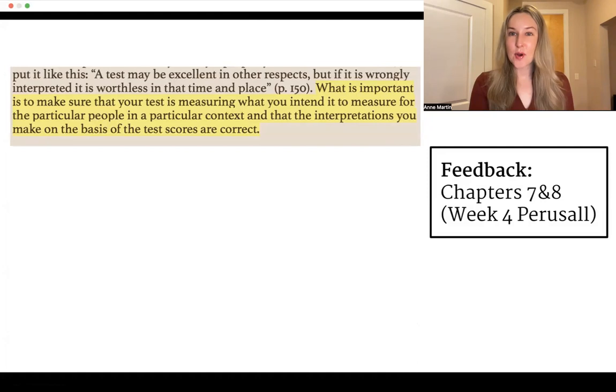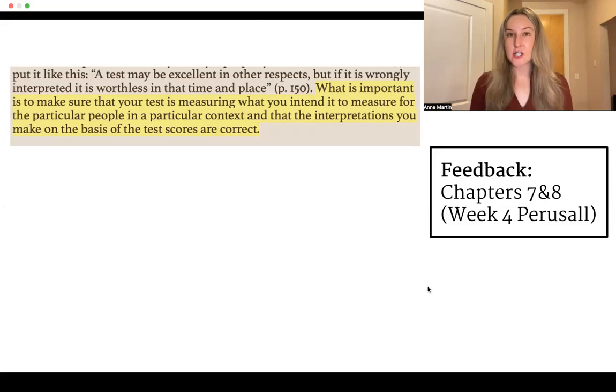Again, I continue to be impressed with all of the engagement and the connections that everyone's making. A lot of people made some really great points, particularly with chapter 7, involving bringing together everything we've done so far in terms of ethics and how that reads on to establishing reliability and validity for measures. We are going to be talking about reliability and validity in our upcoming readings this week. But in chapter 7, we were focused on reliability and validity of instruments that we're using.